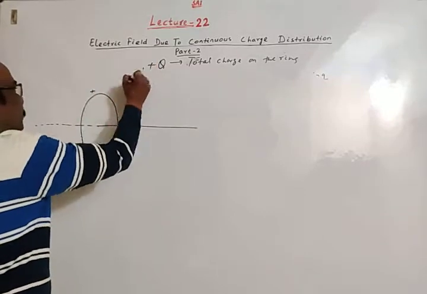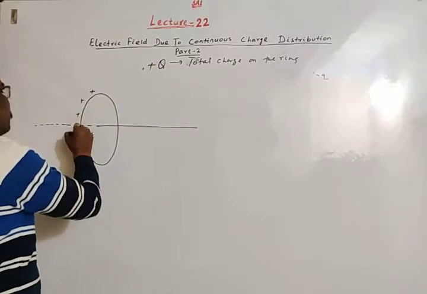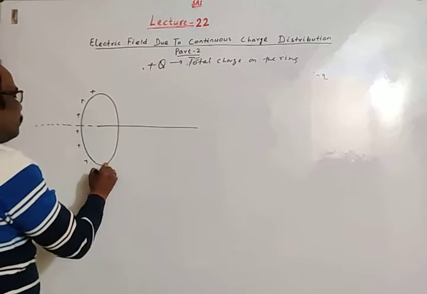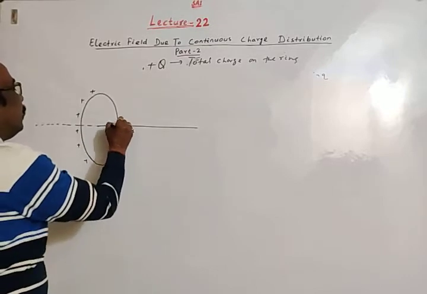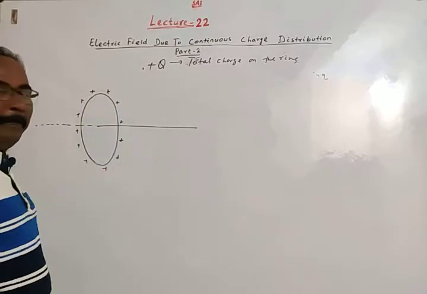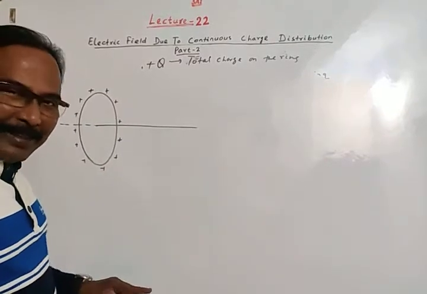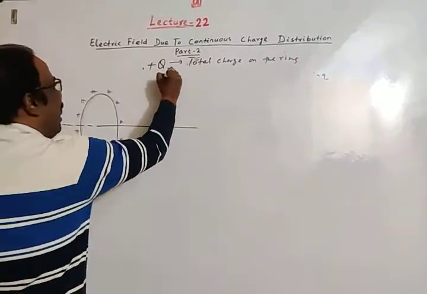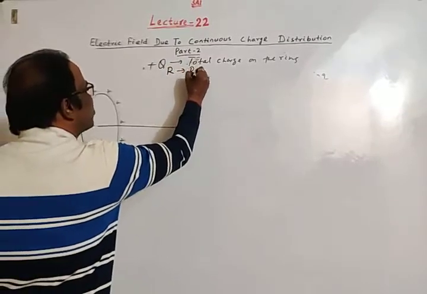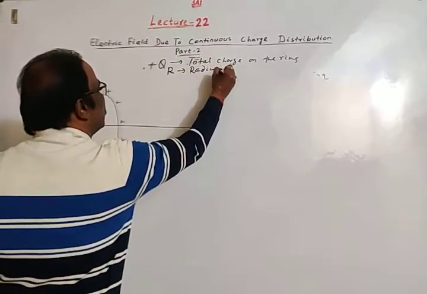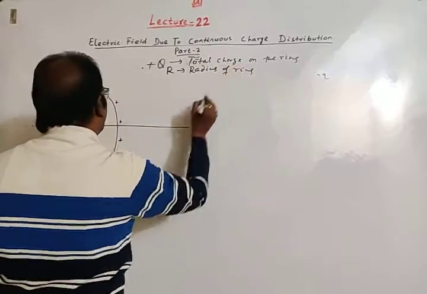If the charge is positive, then this positive charge is uniformly distributed on the ring. We may take either positive charge or negative charge. Let's assume R is the radius of the ring.